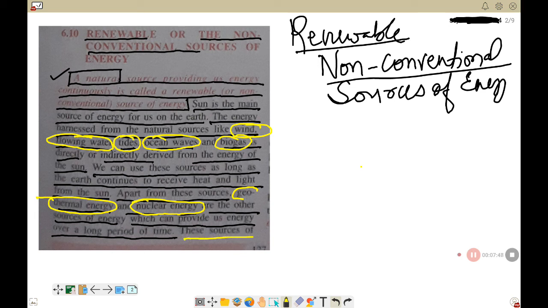Now these sources of energy can be used again and again and will never be exhausted. So these are the things that you have in your book itself. So please follow it and underline and mark. Although the wood obtained from trees is also considered a renewable source of energy, trees usually take more than 15 years to grow fully. Therefore, renewal of wood as a source of energy takes a long time.